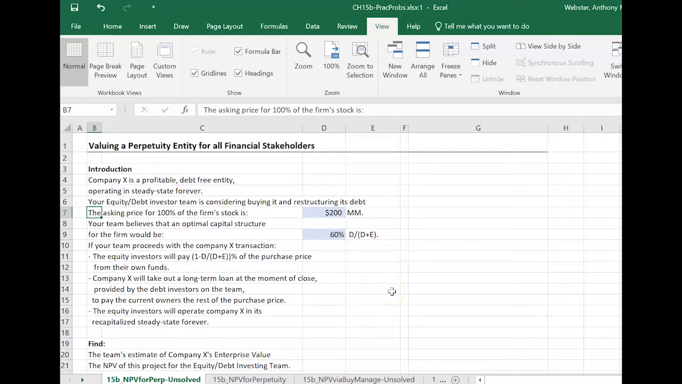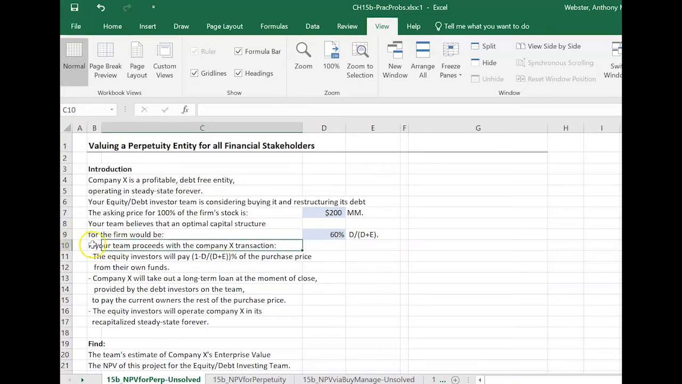So the asking price of the firm stock is 200 million. It is debt-free, so we don't have to worry about also repaying the principal on any loans outstanding, because there aren't any loans outstanding. And based on prior work, our team believes that an optimum capital structure for this firm would be a ratio of debt to capitalization, D over D plus E, or debt to enterprise value, if we want to think about it in market value terms, D over D plus E of 60%.